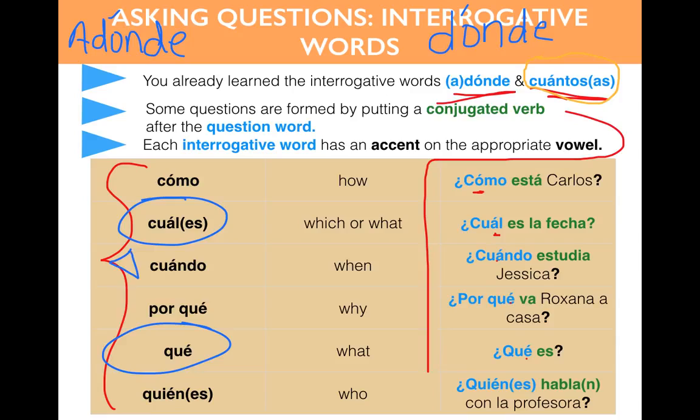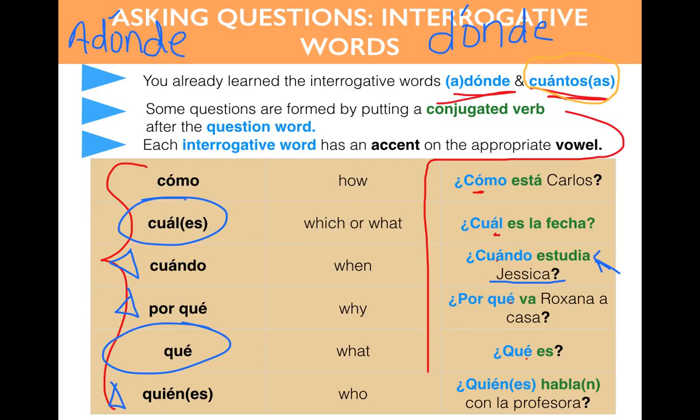¿Cuándo? We also have ¿por qué? Y ¿quién? ¿Quién es? Who? ¿Por qué? Why? And cuándo, when. These words are indispensable. We just got to know them, memorize them, and we will now use them in sentences very soon. Look at the examples on the right. ¿Cuándo estudia Jessica? When does Jessica study? And as you probably noted, right, the verb precedes the subject.